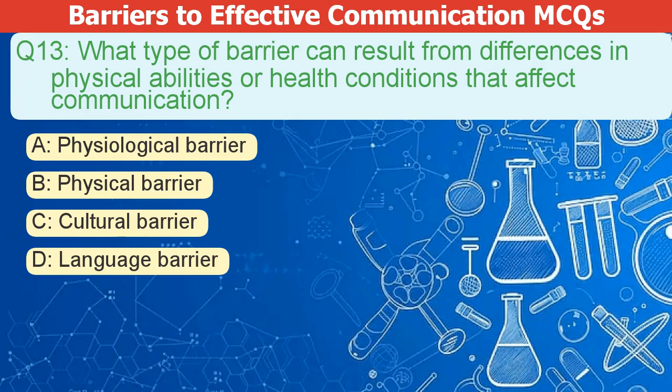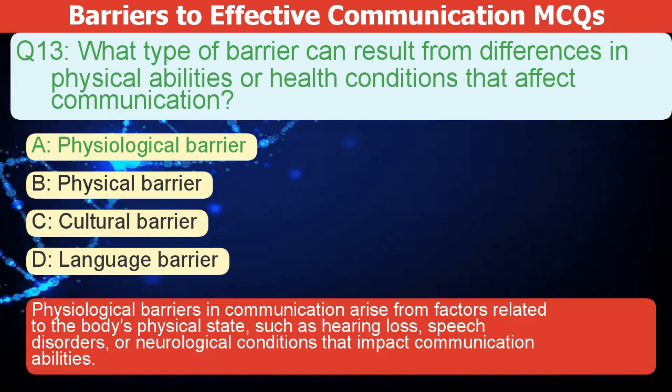What type of barrier can result from differences in physical abilities or health conditions that affect communication? A. Physiological barrier. B. Physical barrier. C. Cultural barrier. D. Language barrier. The correct answer is A. Physiological barriers in communication arise from factors related to the body's physical state, such as hearing loss, speech disorders, or neurological conditions that impact communication abilities.